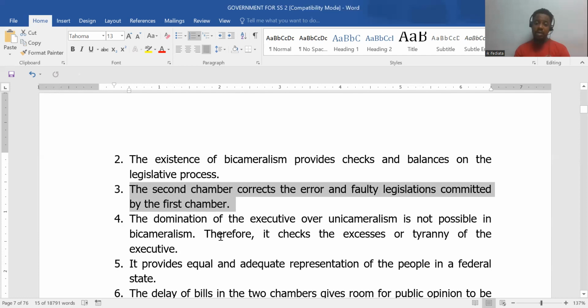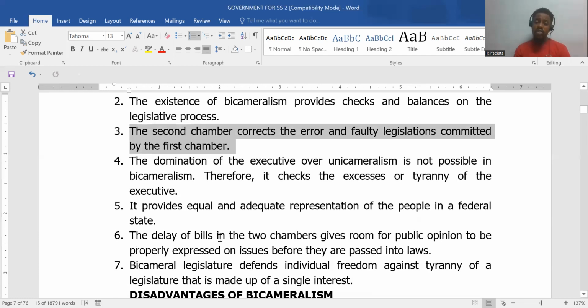And because there is number, it allows for equal and adequate representation of the people in the government. So the people tend to believe that this government is our government because their voices are heard at the lawmaking house. So the delay of bills in the 2 chambers gives room for public opinion to be properly expressed.